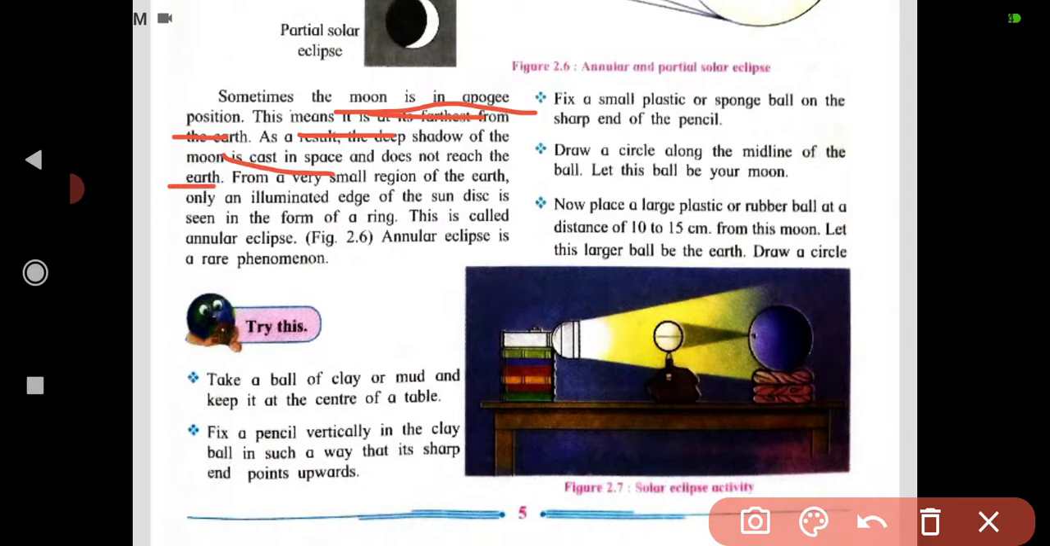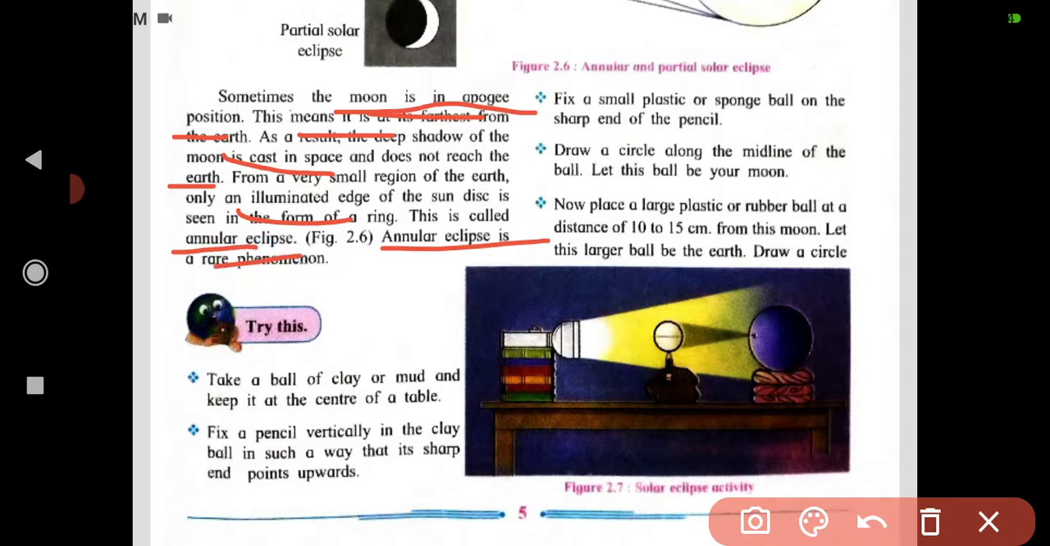From a very small region of the earth, only an illuminated edge of the sun disk is seen in the form of a ring. This is called an annular eclipse, figure 2.6. Annular eclipses are rare phenomena.